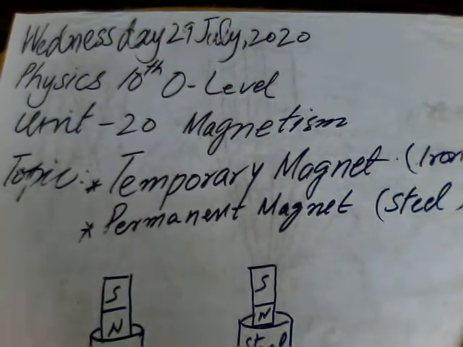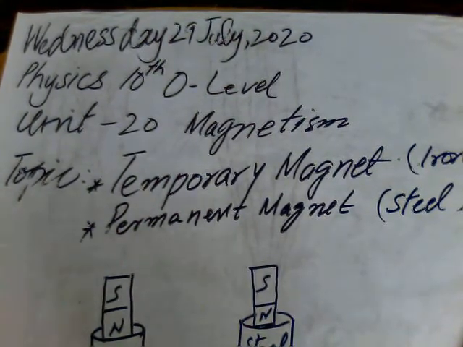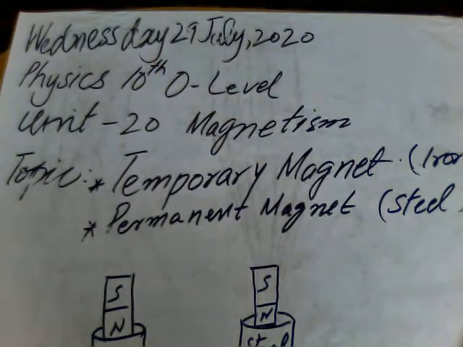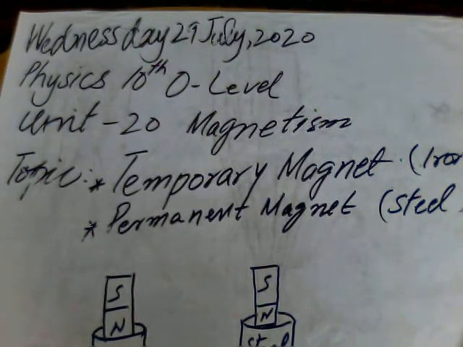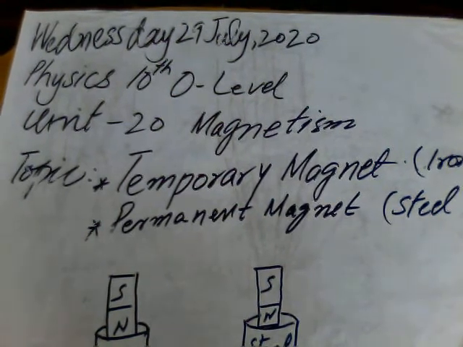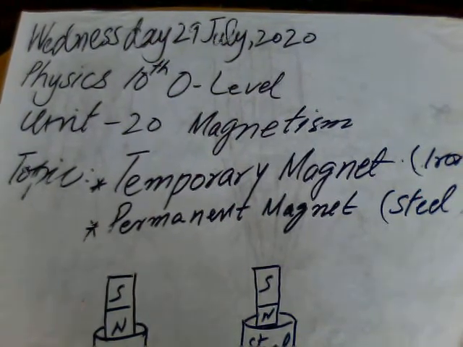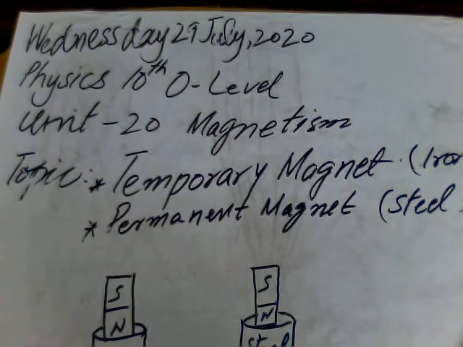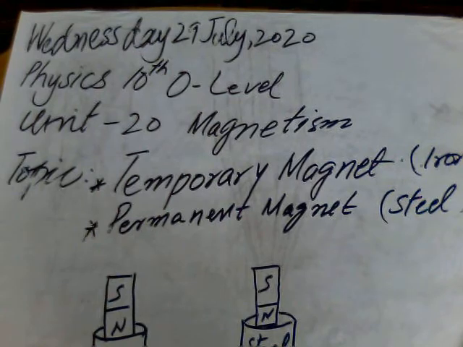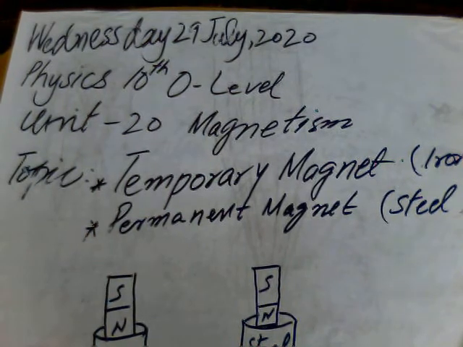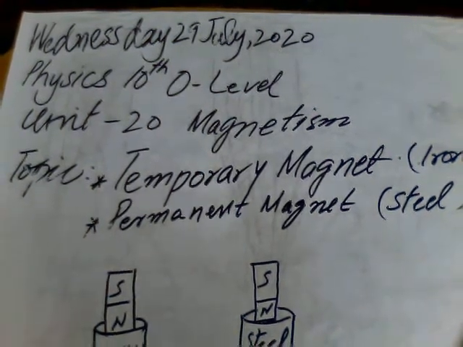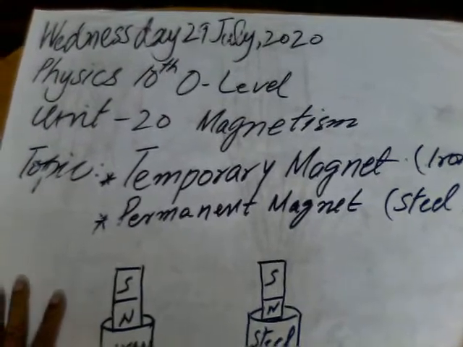You have learned about the magnetic materials: iron, steel, and cobalt. These materials can acquire magnetism. They can be magnetized. So those materials which can be magnetized are called magnetic materials.